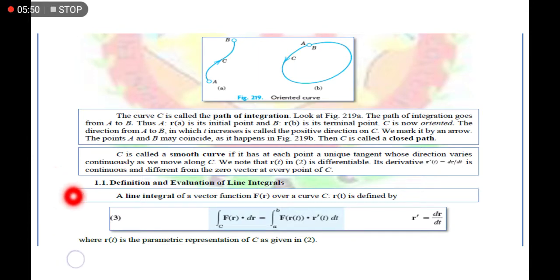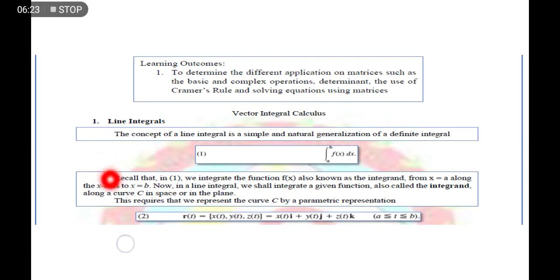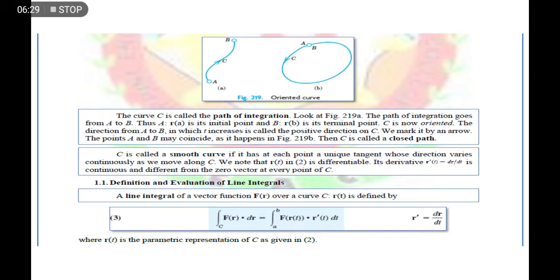Pakibasa na lang to siya. So you will understand here that for us to be able to integrate some function, we have to represent that curve with respect to function, or we have to represent that curve as a function of x, y, and z, and at the same time that x, y, and z as a function of t. Yun yung tinatawag nating parametric equation, from this previous equation. Now, definition and evaluation of line integral.